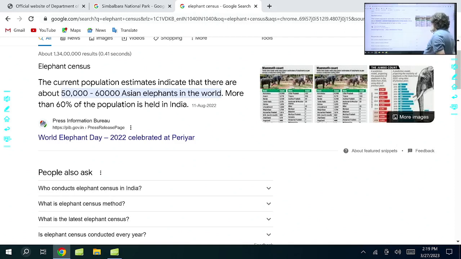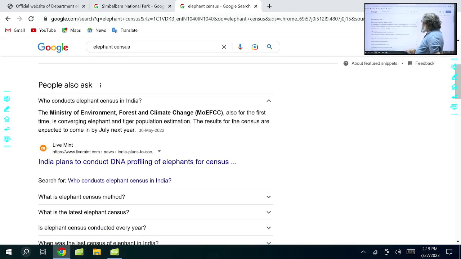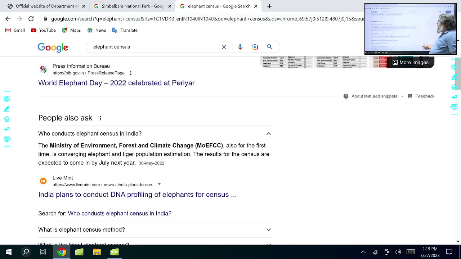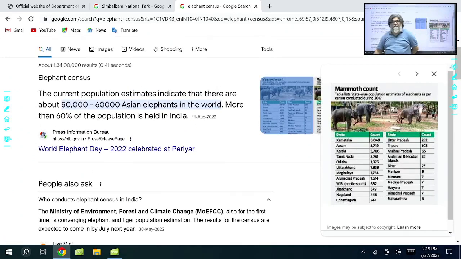That is present in India, and it is carried out every 5 years. Elephant census every 5 years. Who conducts the elephant census? The Ministry of Environment, Forest and Climate Change. The last census was 2017. Now the latest one is 2022.